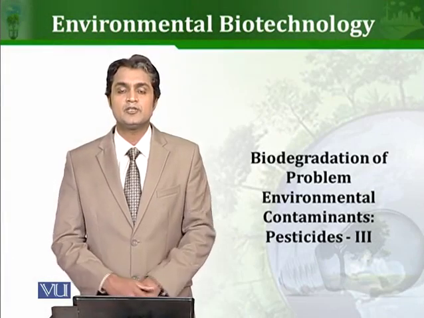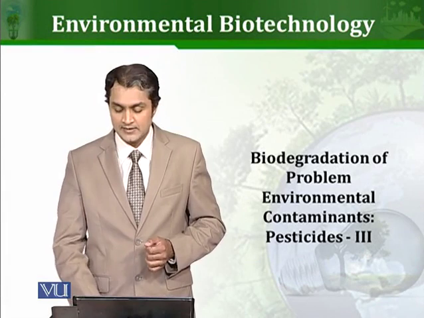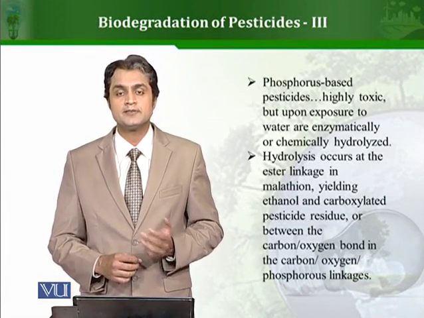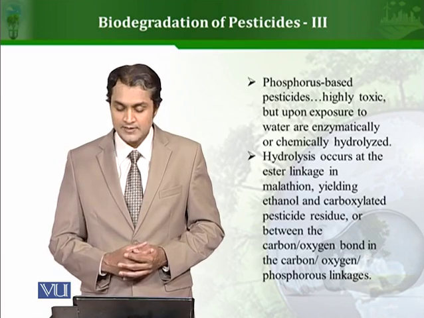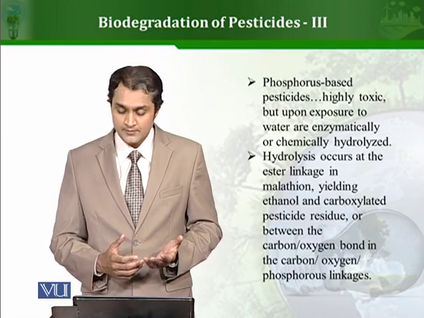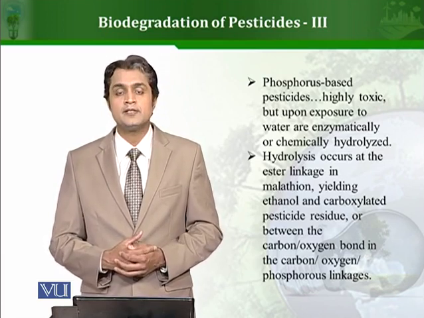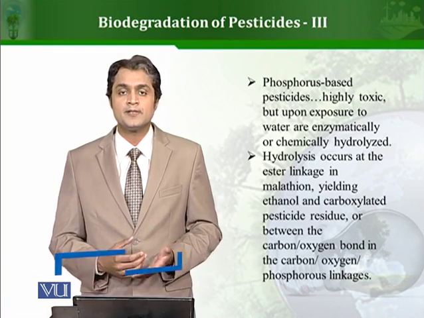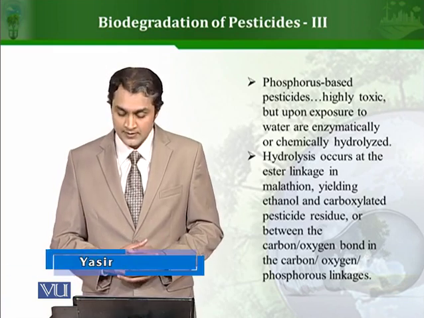Bismillahirrahmanirrahim. Let's talk more about the biodegradation of pesticides that happen in the environment. In our previous lesson, we were talking about chlorinated pesticides. Let's talk about the pesticides which are phosphorus based. These pesticides are much more toxic, however, they can be degraded enzymatically in the environment if the proper microbes and the enzymes of the microbes are present and proper conditions are present as well.